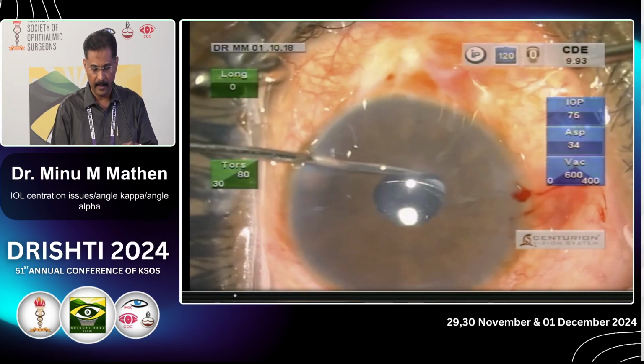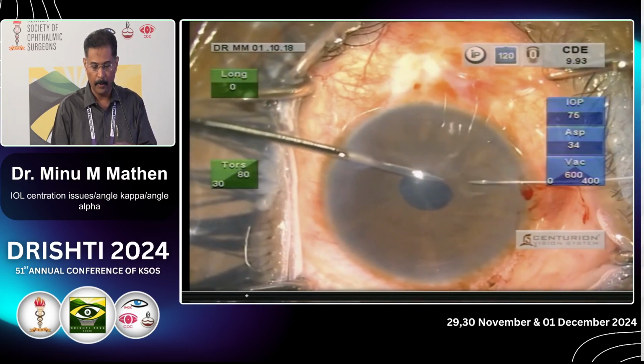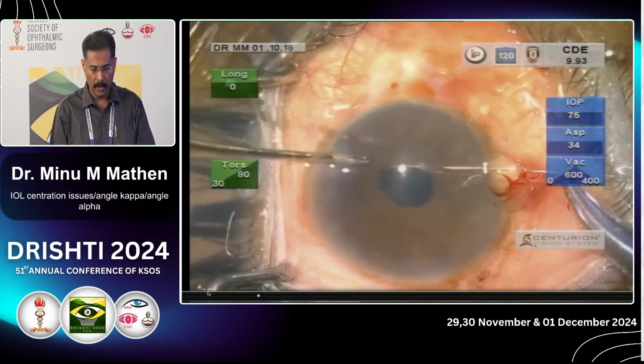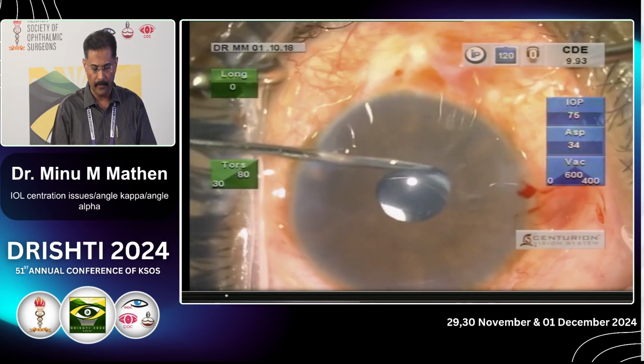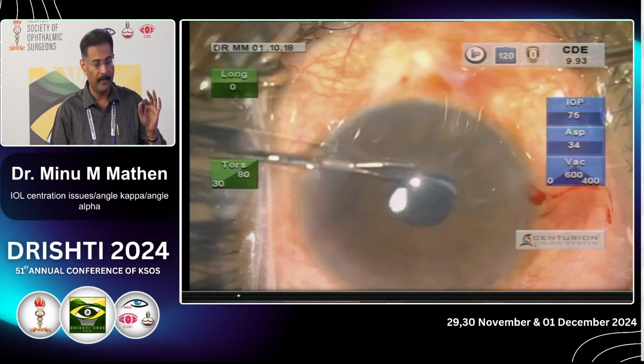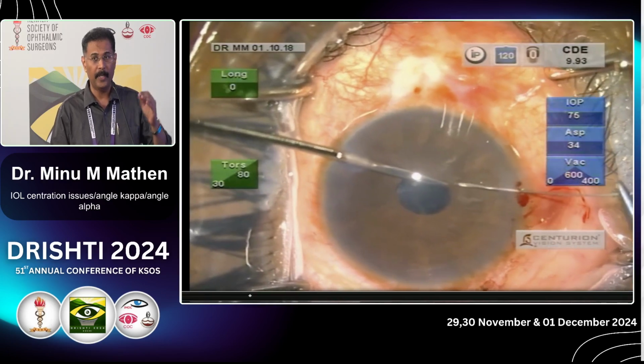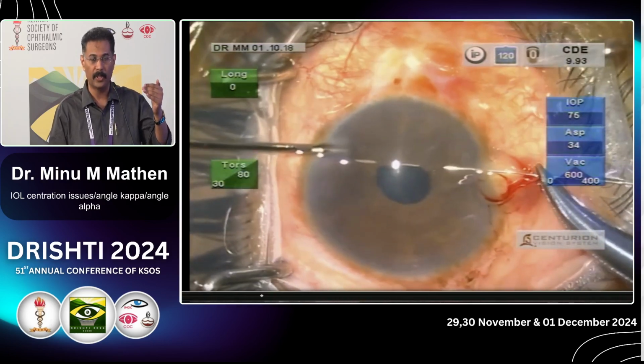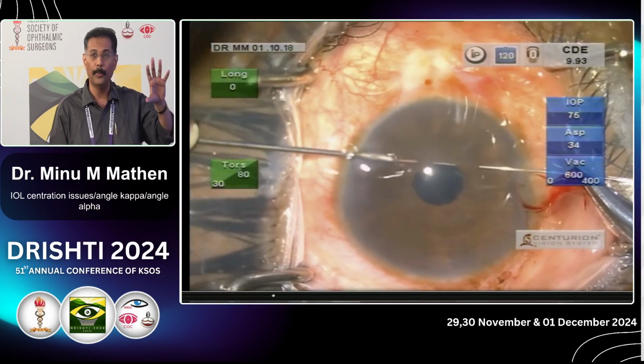And see, this is how you check for centration. If it is a blocked case, just pull the globe and see whether Purkinje images 1 and 4 are overlapping. So if they are overlapping and it is well within 1 or 2 millimeters into the optic, you can leave that lens and do a pupilloplasty.